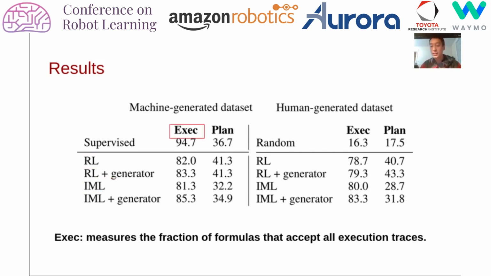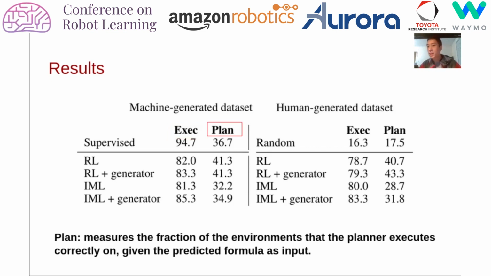We evaluate on two metrics to get a sense of how good our parses are. First, an execution metric that measures the fraction of formulas which accept the demonstration trajectories. Note that this is going to be an overestimate of our output quality, since mere acceptance does not require understanding. So we also measure the fraction of formulas that the planner executes correctly on. This is an underestimate of performance, because even the ground truth meaning representation is not always going to induce the correct behavior from the planner, which is itself a neural model.